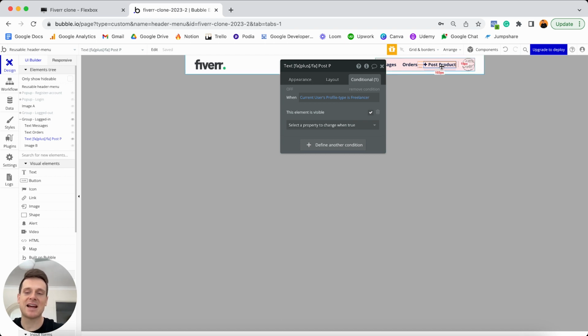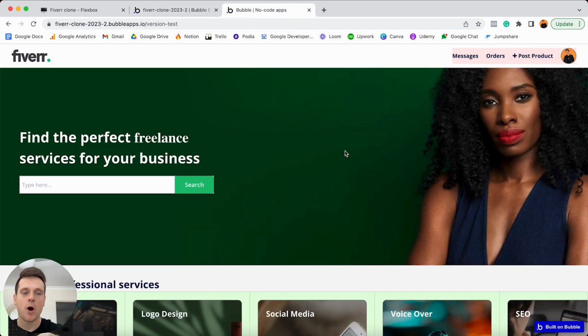Now look, I promise that is everything I wanted to cover within this section of our tutorial. I know this has been a gargantuan section of our tutorial today. There was so much that I wanted to cover throughout this process. What I'd love to do though is run a quick preview of this, so that way you can see how the whole process is going to function of creating our first freelancing product within our overall marketplace. Over in here, you can see that because I'm logged in as my Lachlan Kirkwood account, who is currently a freelancer, we can see that we have the ability to post a product.